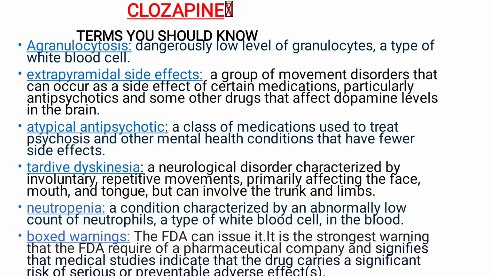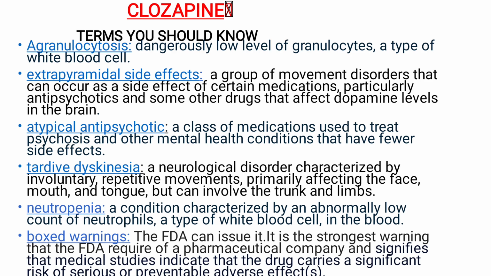Now, clozapine. To look at clozapine, there are some terms you should know to understand what we are going to deal with. Some of these terms are agranulocytosis, which means dangerously low level of granulocytes, which is a type of white blood cells. Then extrapyramidal side effects, which are a group of movement disorders that can occur as a side effect of certain medications, particularly antipsychotics and other drugs that affect dopamine levels in the brain.